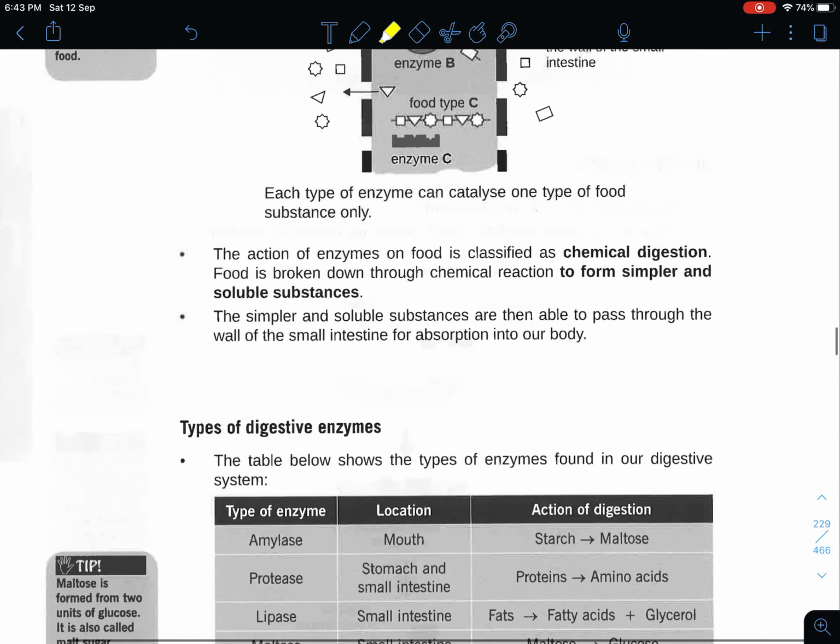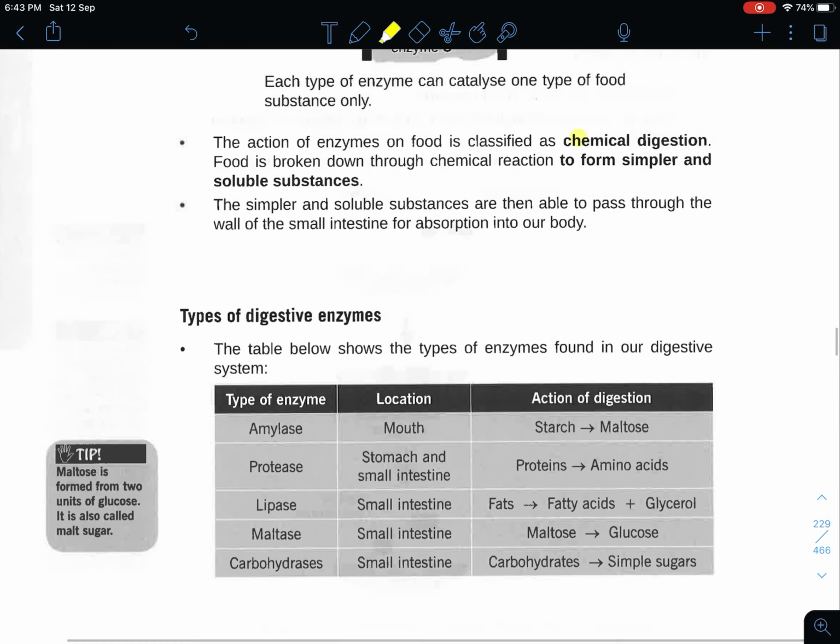So the action of enzymes on food is generally classified as chemical digestion, as the food is further broken down through chemical reactions to form even simpler soluble substances, so that you are able to absorb all these nutrients either through diffusion or active transport. So the simple and soluble substances are then able to pass through the wall of the small intestine for absorption into the body.